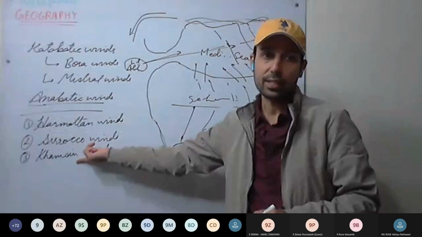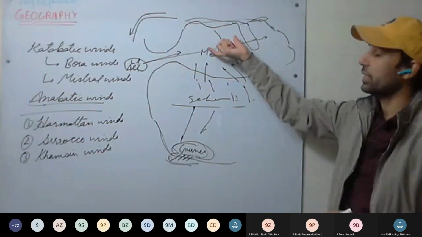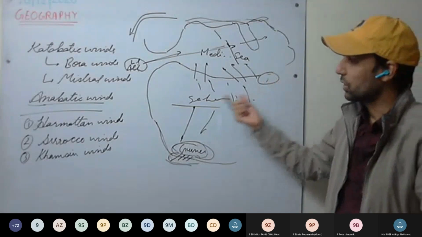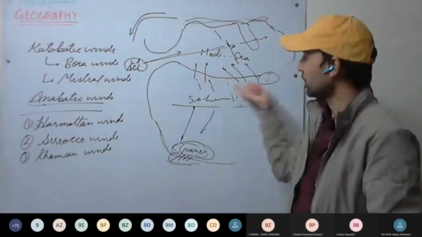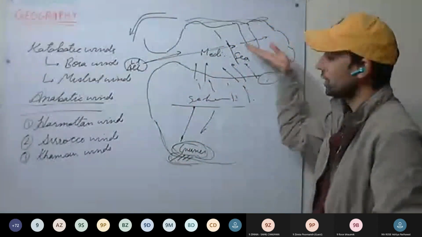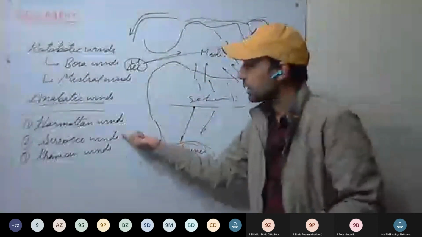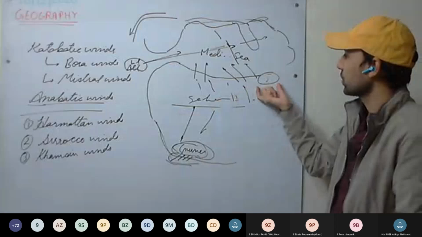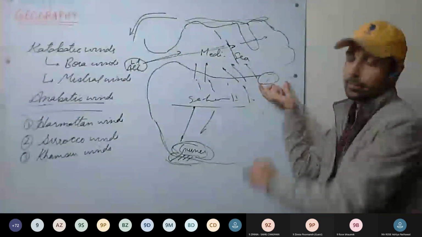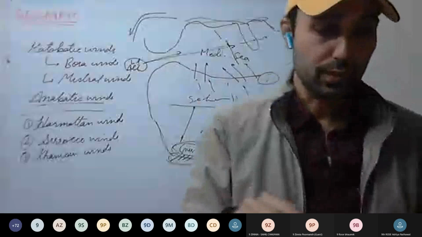Khamsin means 50 in Arabic, and these winds flow around for 50 days. Okay. So this way, if you study this sequence, it will be easy to remember them. So Harmattan winds, then these are the Sirocco winds, and Khamsin is nothing but a name of the Sirocco winds only. So they are named differently locally.